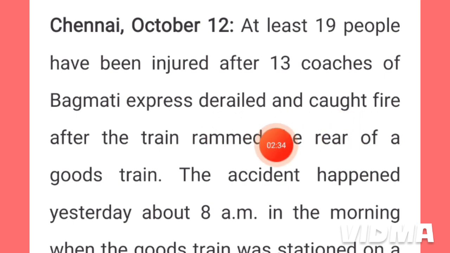Bagmati Express caught fire after the train rammed the rear of a goods train. Rammed means collided, মানে বাংলায় এটার মানে হচ্ছে ধাক্কা মেরেছিল. The rear of a goods train. The rear means the back side of another goods train. আরও একটা মালবাহী গাড়ি যেটা ছিল সেটার পিছন দিকে এই গাড়িটা ধাক্কা মেরেছিল লাইনচ্যুত হয়ে যাওয়ার জন্য.